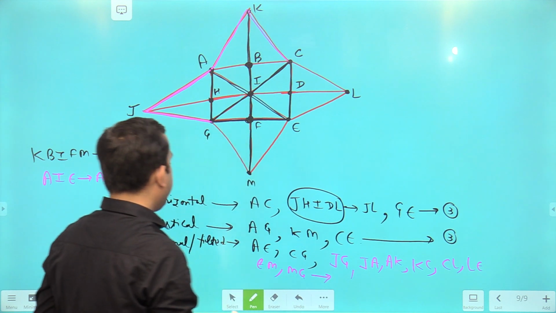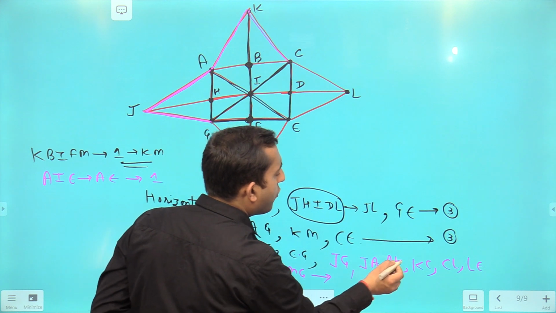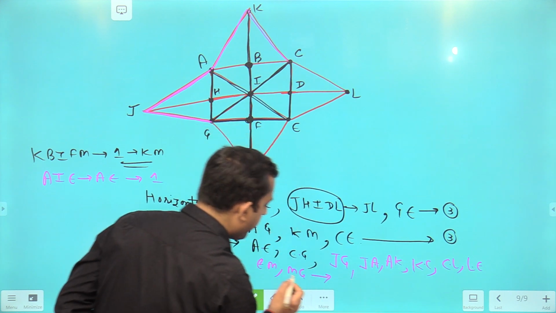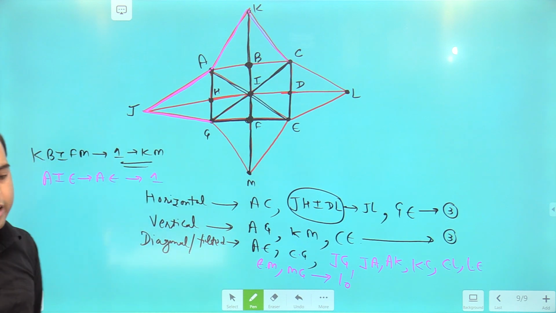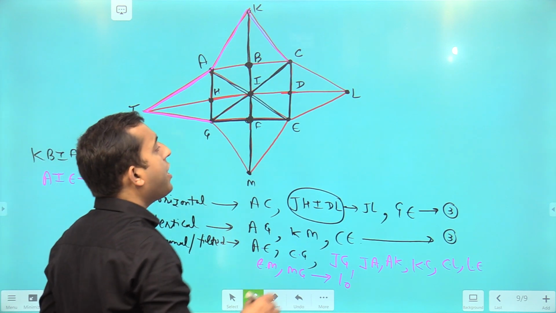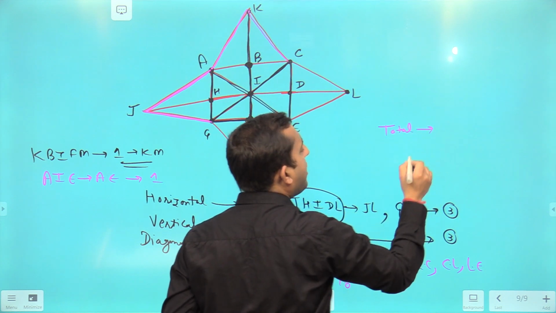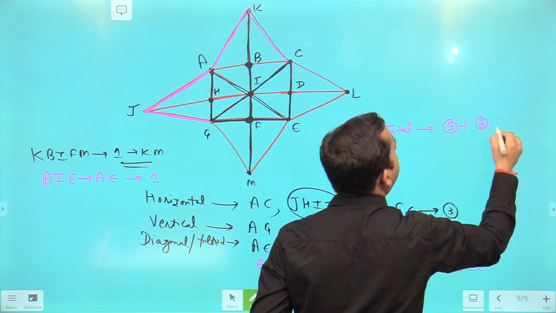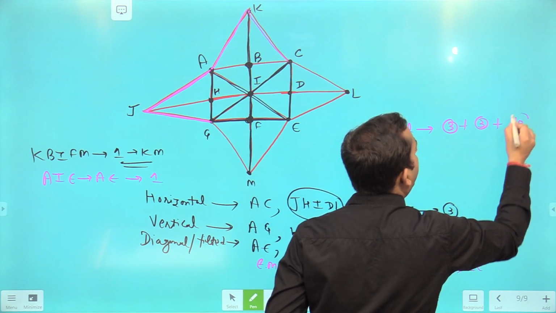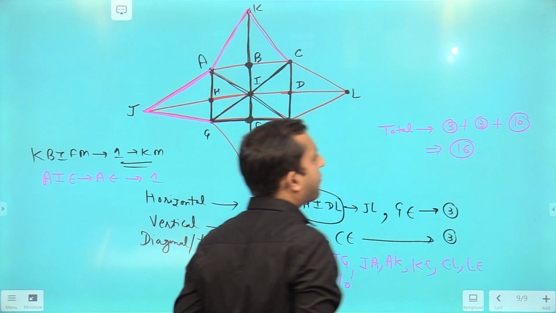So how many tilted or diagonal lines do we have? 1, 2, 3, 4, 5, 6, 7, 8, 9, 10. We have 10 diagonal or tilted lines. So talking about total lines, the total will be the number of horizontal lines plus the number of vertical lines plus the number of tilted or diagonal lines. Hence the total will be 16.